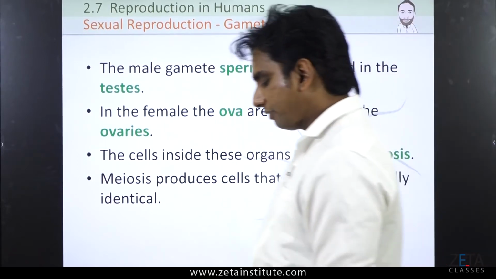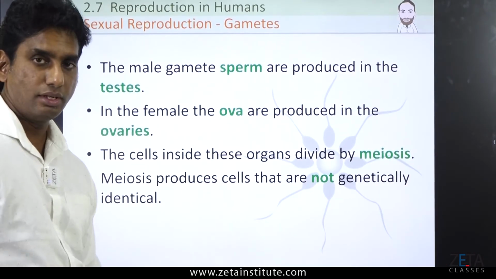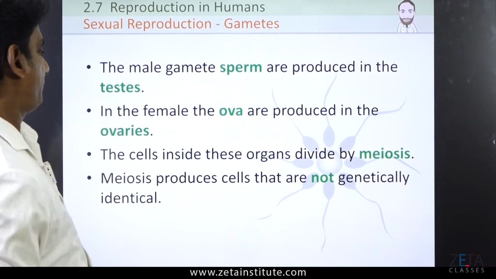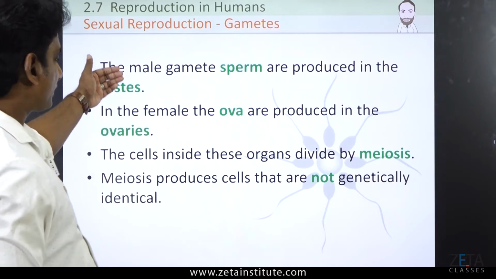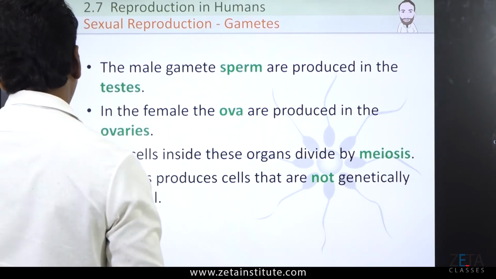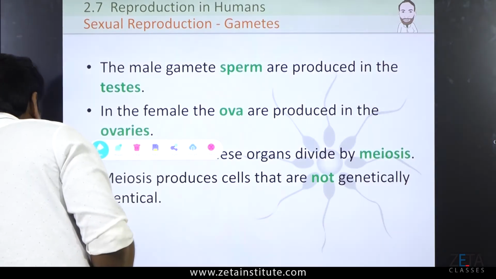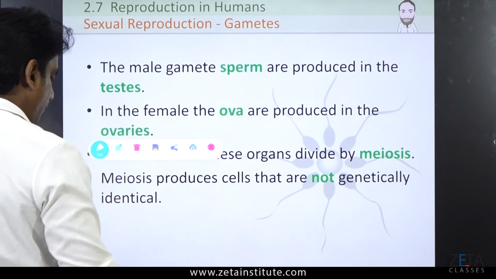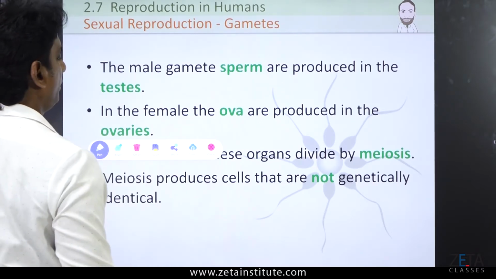Now, after mitosis, I told you there is another cell division stage called meiosis, meiotic cell division. The cells in these organs, which are the organs? Testis and ovary are the organs. We call them by a name. The organs have been given a different name.